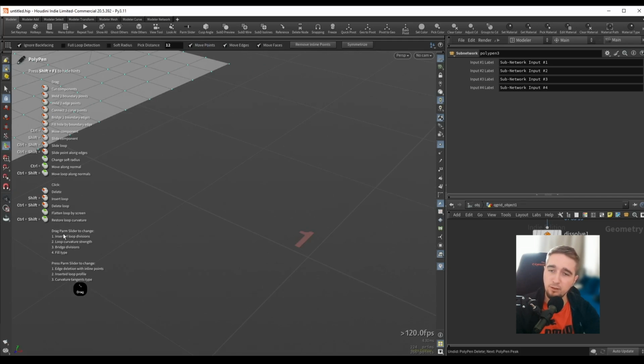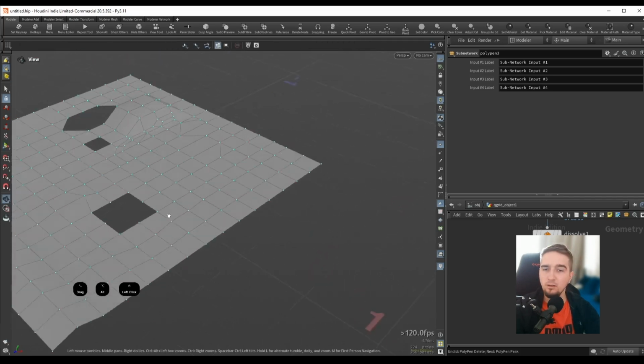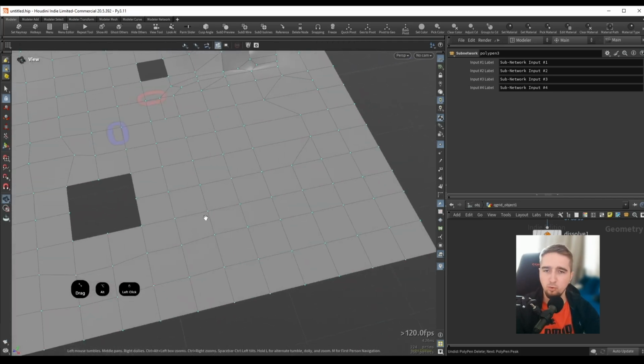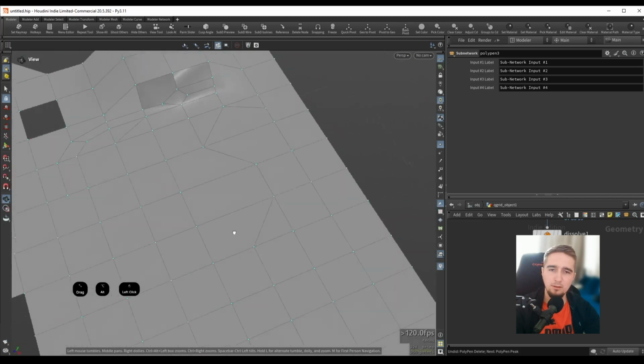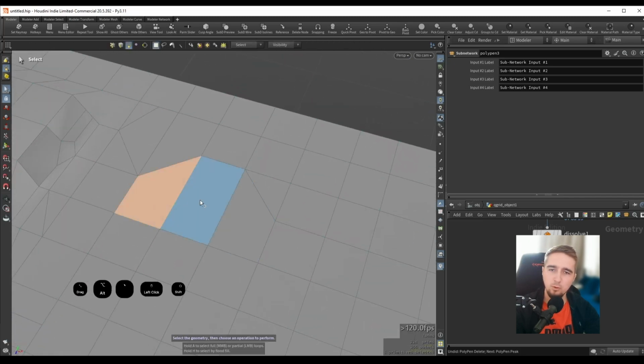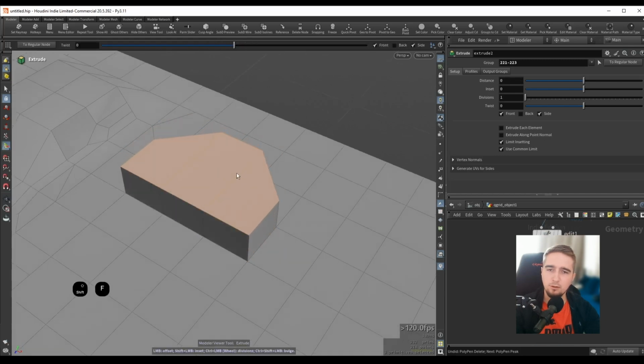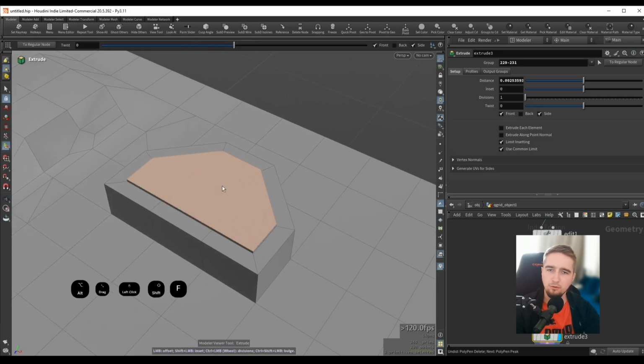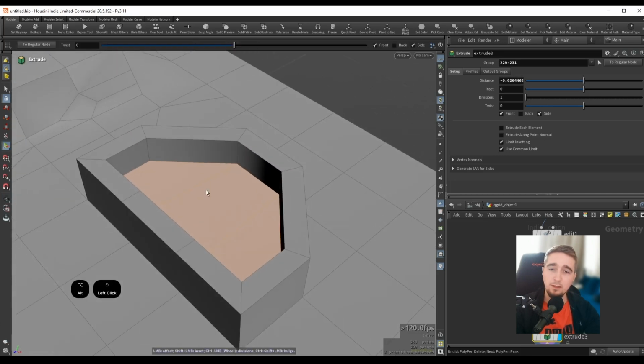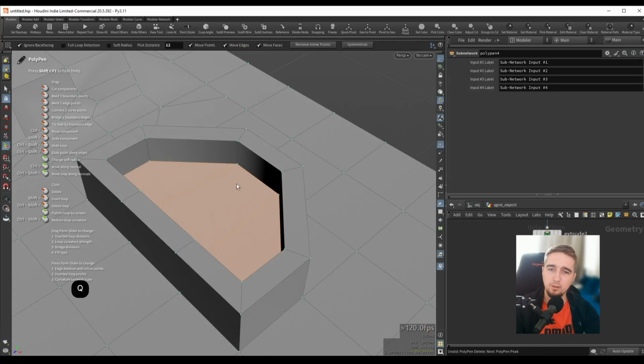If we hold down Z while doing some of these operations, these are the options that we have, and again we can just simply tap Z to do some other operations as well. So once you get used to this Polypen tool, everything becomes extremely easy. So for example, let's say that maybe I will select all of these faces here, Shift F will create an extrusion. Let's do another Shift F, hold down Shift to create an inset, and maybe here we'll do another Shift F and extrude this downward, and I will go into Polypen mode. Again, I will hold down Q, move my mouse to the right really fast, and then release Q.